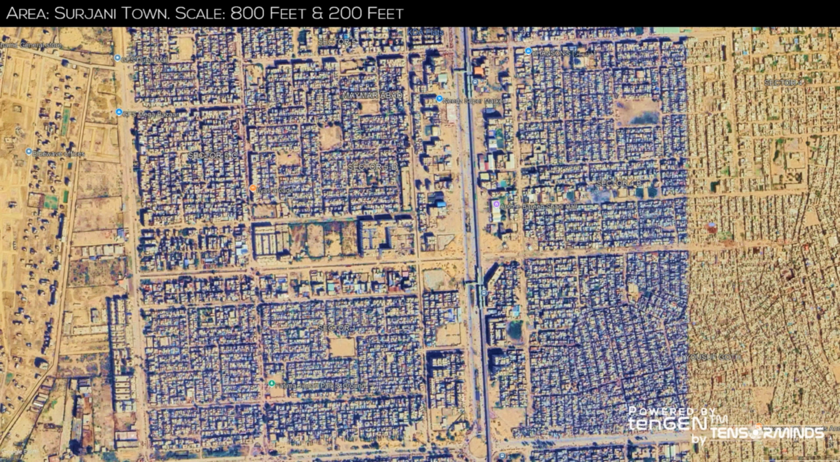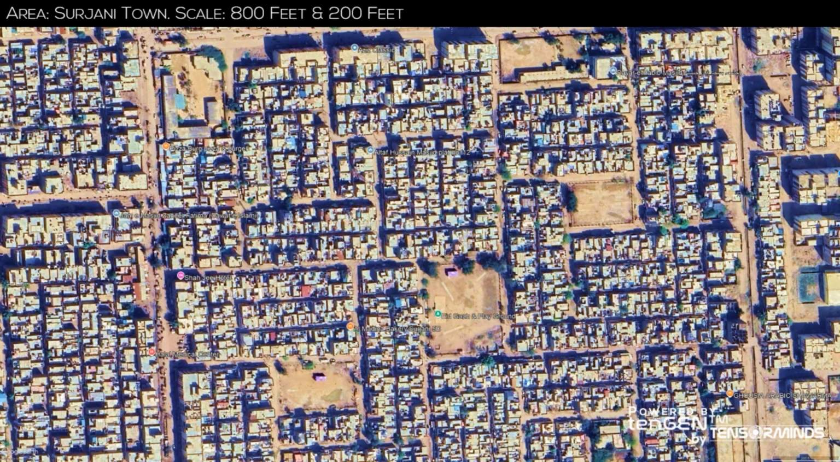Surjani Town displays a similar pattern of planned and unplanned development. Larger, more organized housing is visible in some sectors, while other areas show denser, smaller dwellings. This suggests a range of socioeconomic classes within the area, with a mix of middle-class and lower-income communities. Potential socioeconomic class, lower middle to lower.